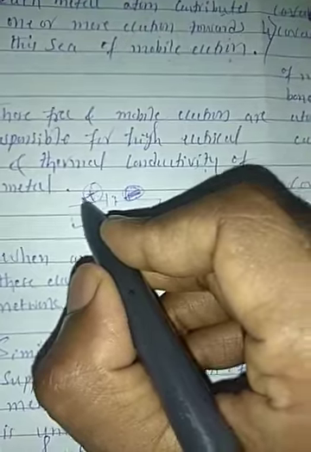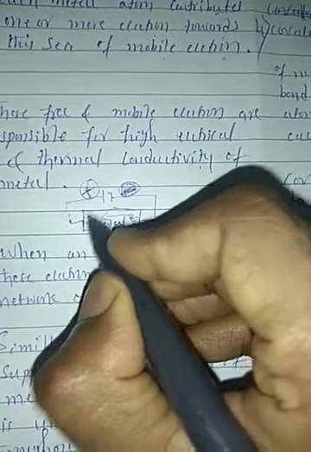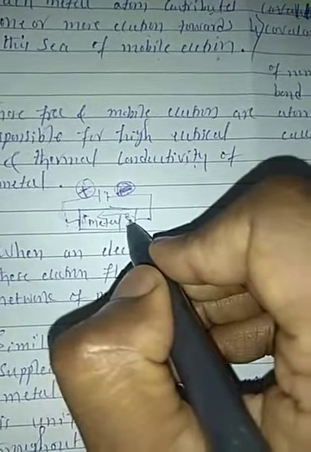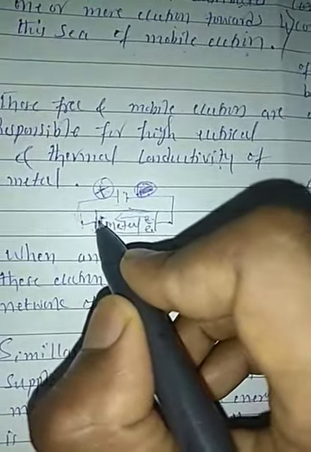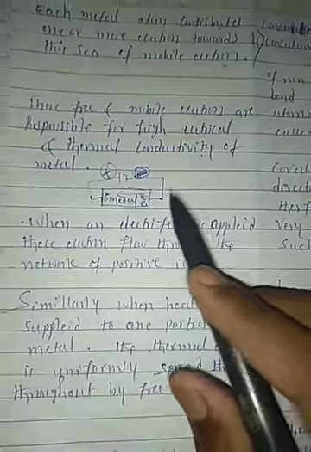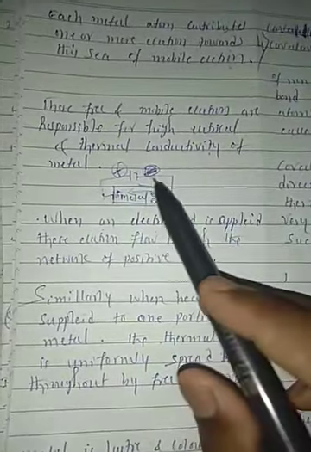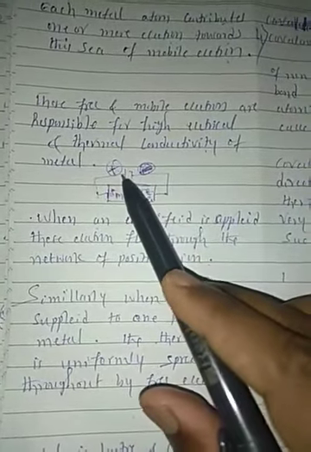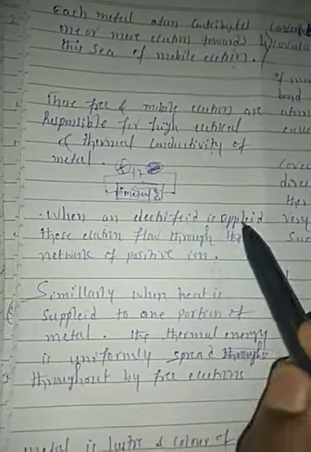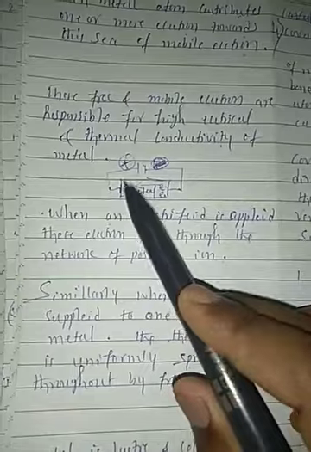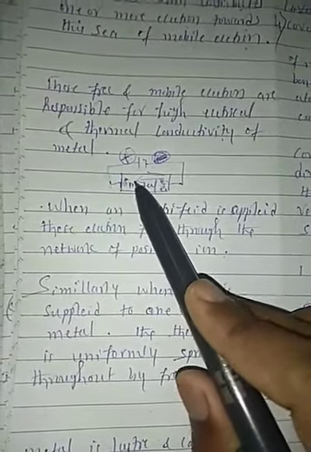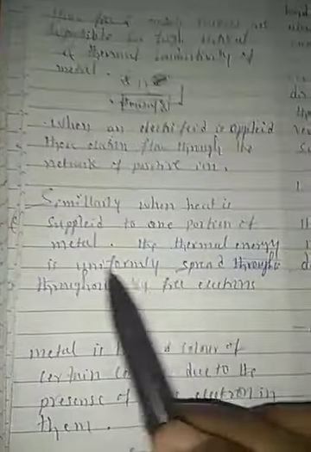The positive field is present on the left-hand side, so all the electrons from the right-hand side travel towards the positive field. This is the electric field, students. When we connect a battery to the metal, the electrons flow in the metal towards the positive charge field. Right, positive charge field. Understood?